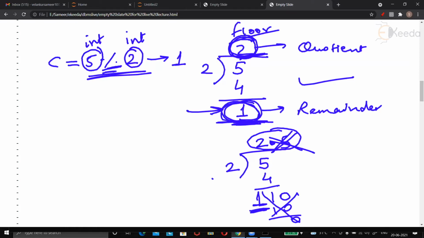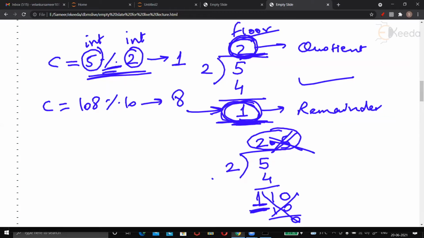Just see. Suppose I say 108 % 10. So what is the answer? It's easy to know that 10 into 10 is 100, and what remains is 8. Whatever remains, 8, cannot be divided further with 10. So 8 is the remainder.